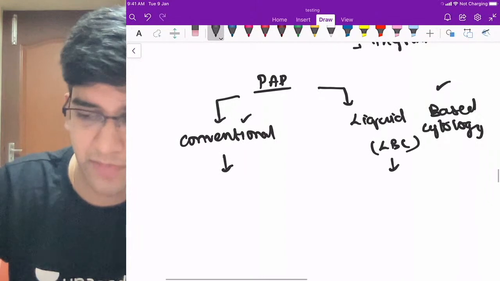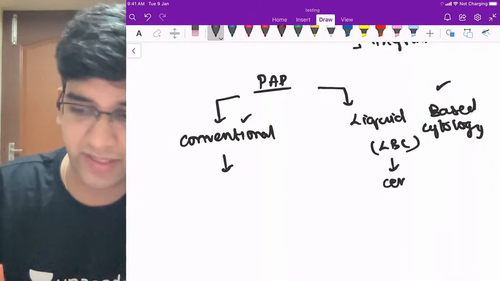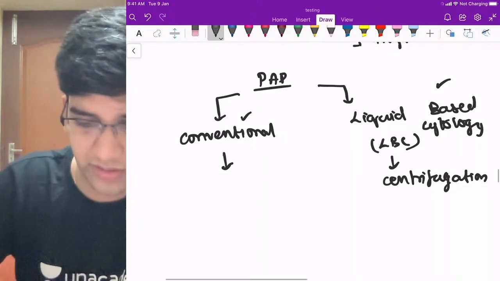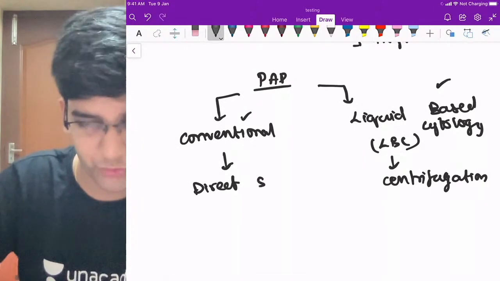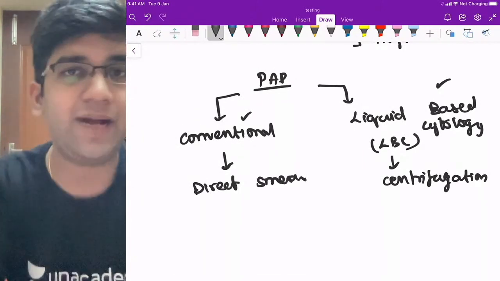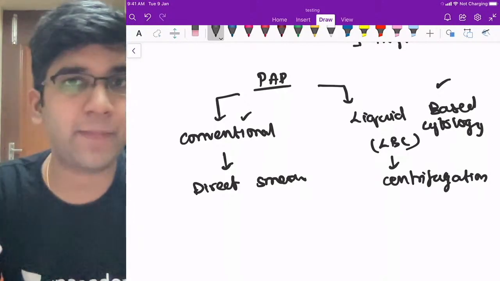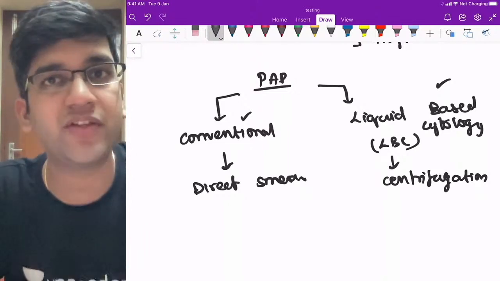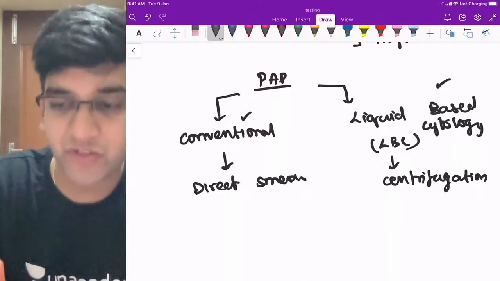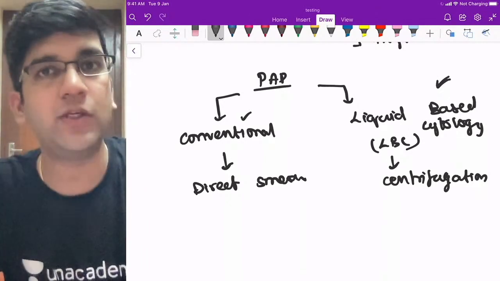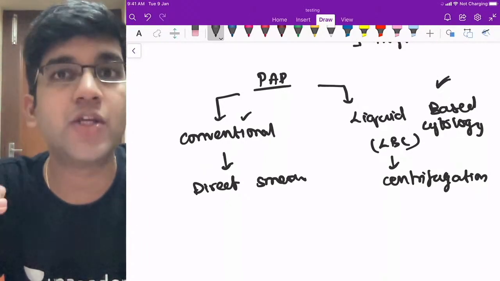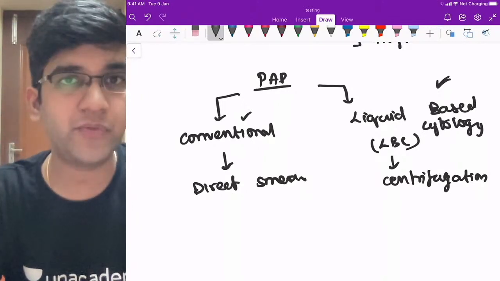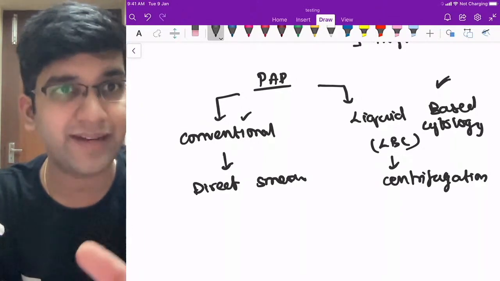Which means in a liquid-based preparation, centrifugation happens. Here, there's no centrifugation. Here, there's a direct smear. You have to understand the difference for sure. Now tell me, I have one thing which is a direct smearing technique. Other one, I'm having centrifugation. Cervix will have mucus, obviously, right? Along with your cervical epithelial cells, you'll have mucus as well. When you centrifuge, am I right in saying that the mucus will be gone? It will be gone, right? So my contaminant is gone. When my contaminant is gone, that's good for me, right? So it'll be easier for me to visualize. So maybe the number of cells required there is less.